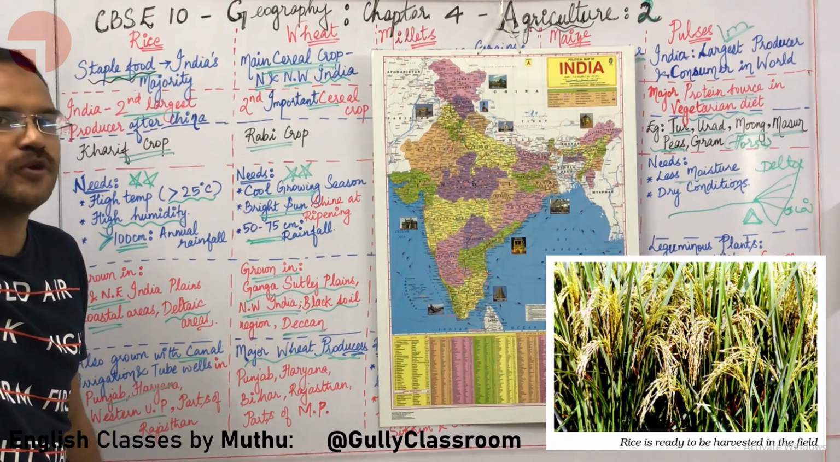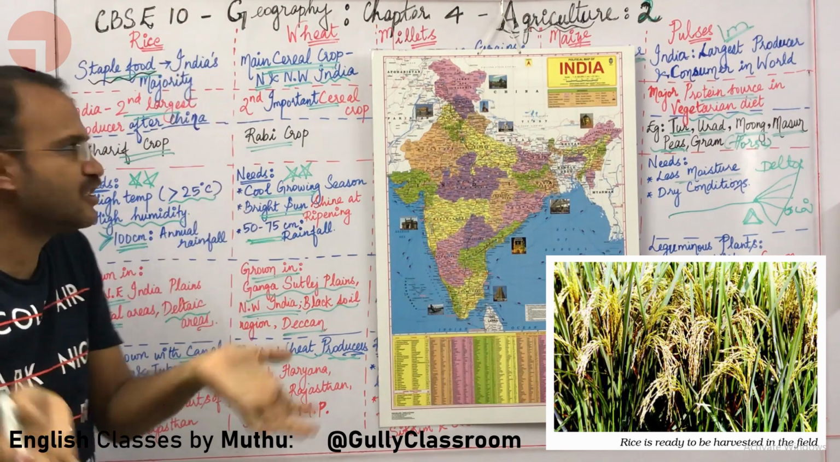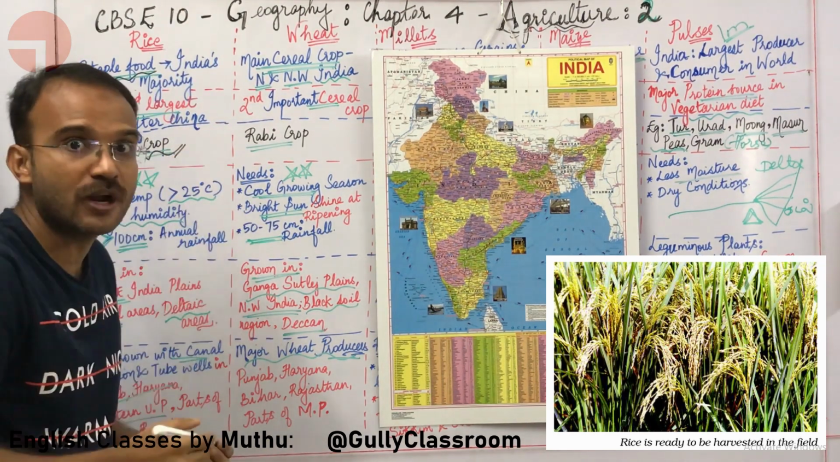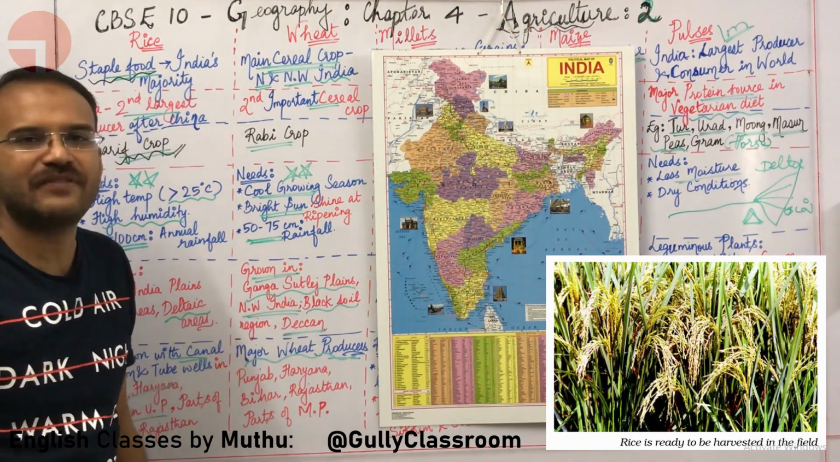China is the first largest producer, but India is the second largest producer of rice, and rice is a kharif crop. Kharif crop means it is grown with the onset of monsoon and usually harvested around October.